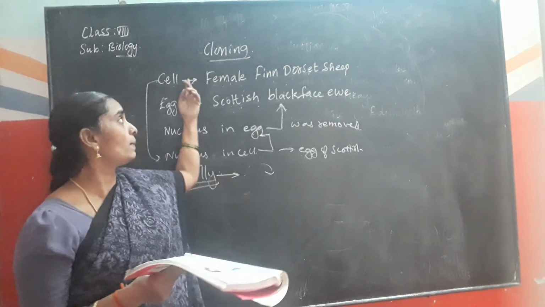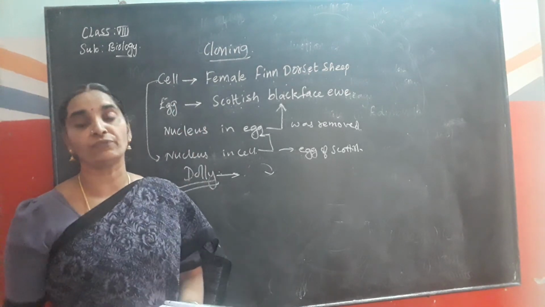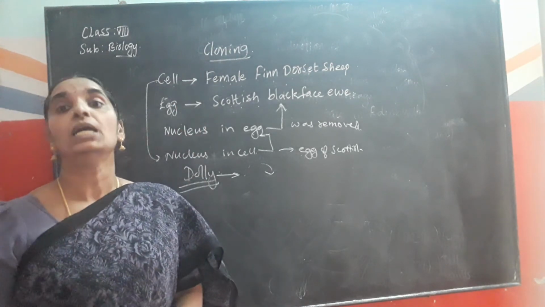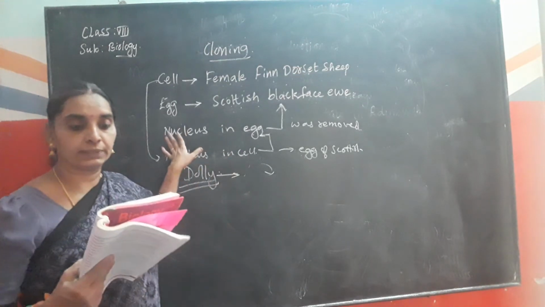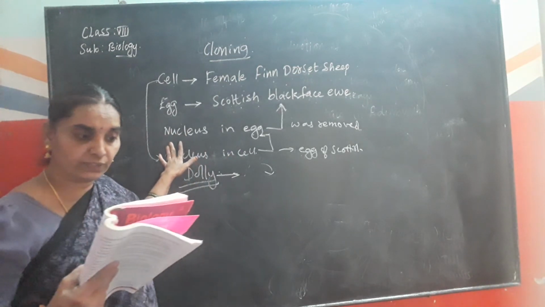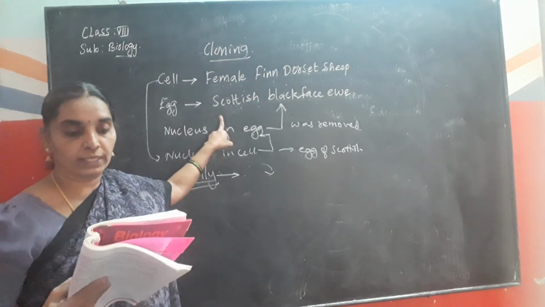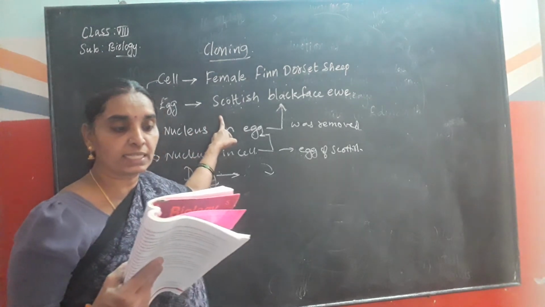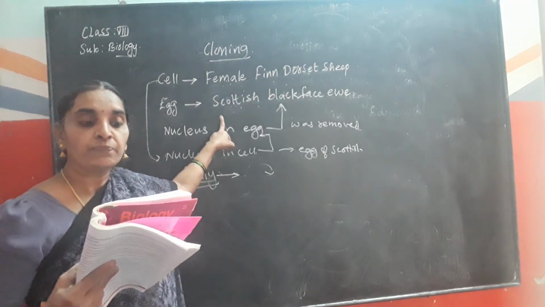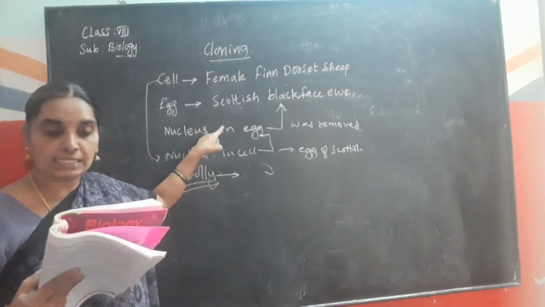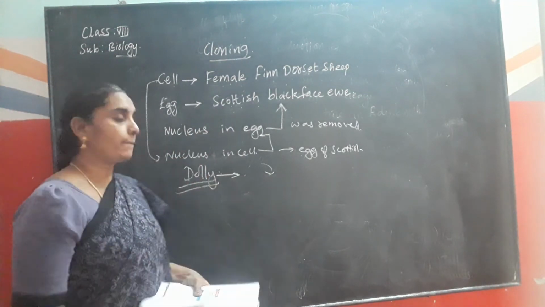The nucleus from the egg is removed, and the nucleus from the cell of the Finn Dorset sheep is introduced into the Scottish Blackface Eve's egg. The egg thus produced was implanted into the Scottish Blackface Eve, and then development of this egg followed normally, where Dolly was born.